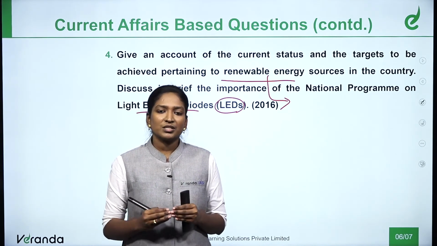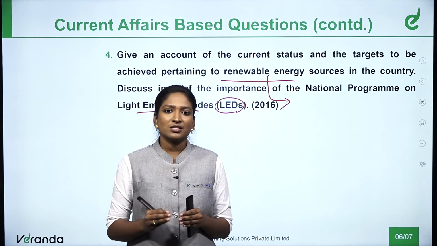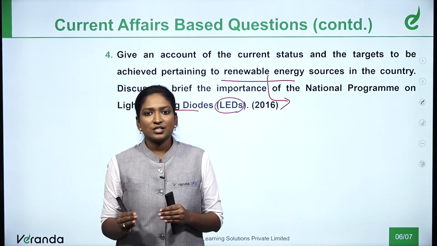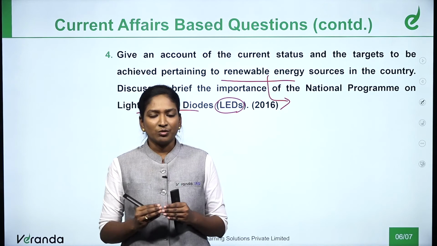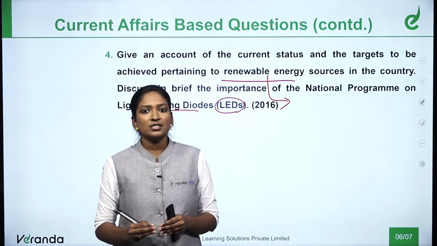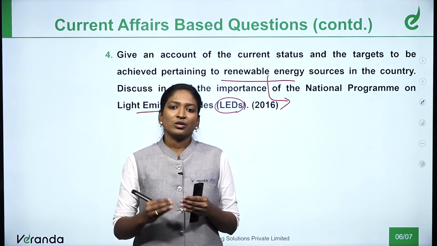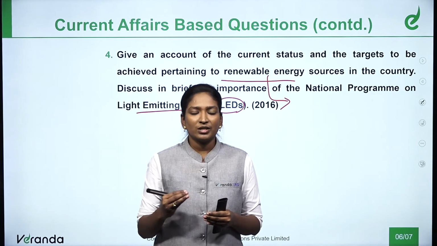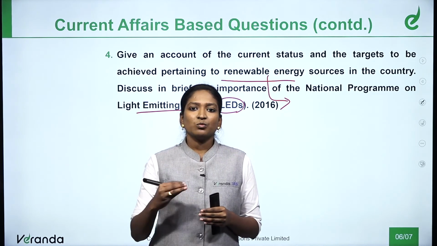So, in this question we need to answer consolidatedly about the current status and the target achieved for renewable energy. What is the current status? What renewable energy are we getting? We need to explain hydraulic and solar, and the current status.